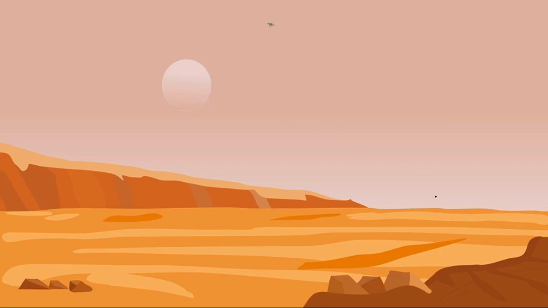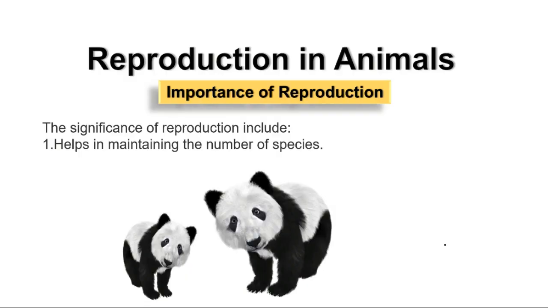Okay, now suppose a question comes: what is the importance of reproduction? Number one, it helps to maintain the number of species. What do you mean by species? Right? Species you have studied in the previous chapter. Species is a group of animals that are very similar to each other, like dogs.